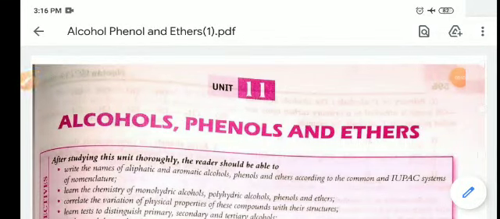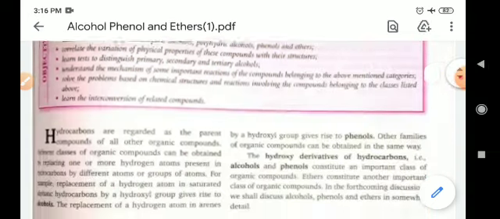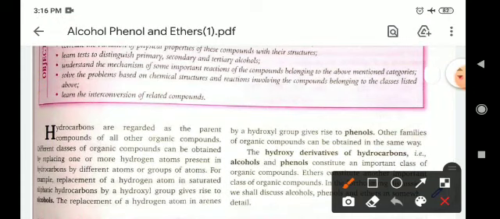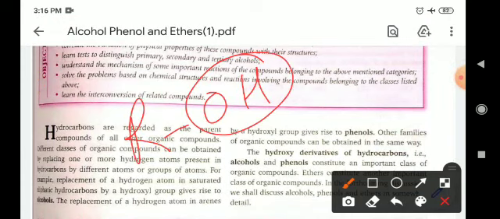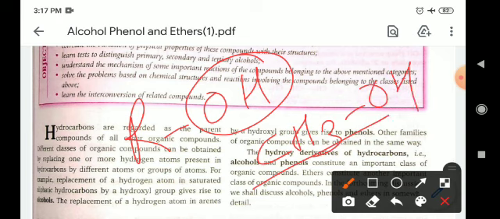In this class we will discuss the chapter alcohols, phenols and ethers. So what are alcohols? The general formula is ROH, where the OH group is known as the alcoholic functional group. When this OH group attaches to a carbon chain, the compound is known as an alcohol. For example, CH3OH is known as methyl alcohol.